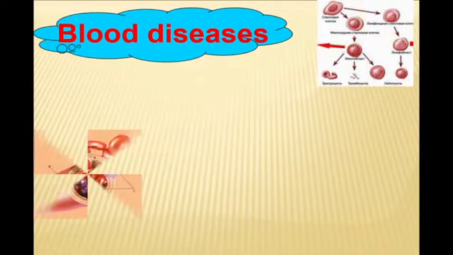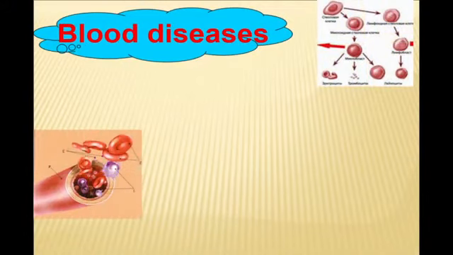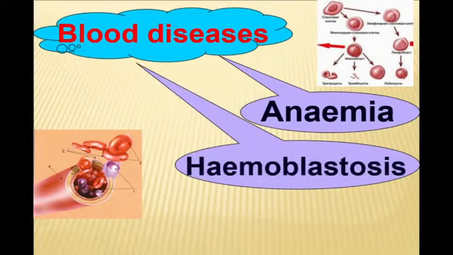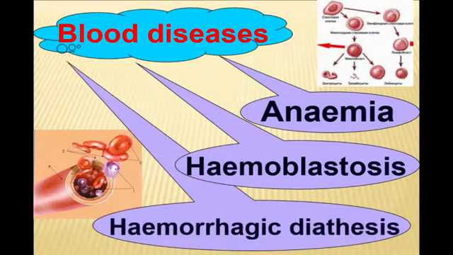If we are talking about blood diseases, they may be divided into three groups depending on the activity of the three main blood cells. Anemia, first of all, involves in the pathological process red blood cells, their deficiency is called anemia. Hemoblastosis, there is a problem first of all with white blood cells and their functional activity, and hemorrhagic diathesis first of all affects thrombocytes, and our patient will have problems with coagulative blood properties.